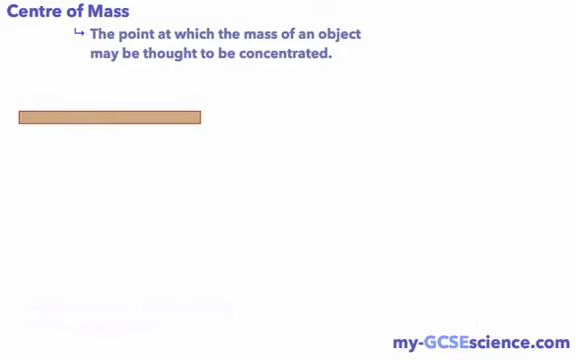So here I've got a wooden plank, and the center of mass for this wooden plank is around about here. That's right about in the center there, and this is the point where we think the mass could be concentrated if it was concentrated in one point.